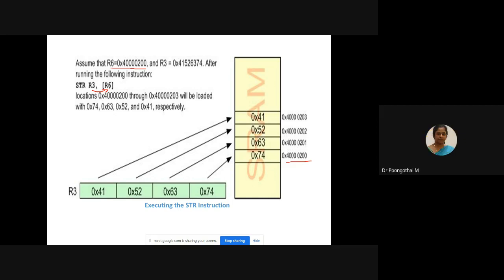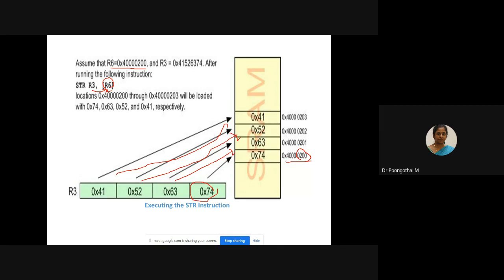First it will fetch the LSB, 74, and that is written into 200. Next, 63 is written into 201, 52 is written into 202, and 41 is written into 203. In this way, we can store a 32-bit number into the corresponding memory location. Before that, we have to initialize the memory pointer and make it point to this particular memory location.